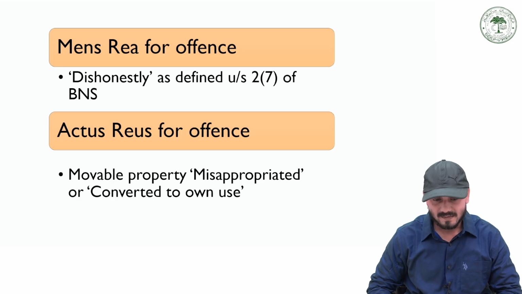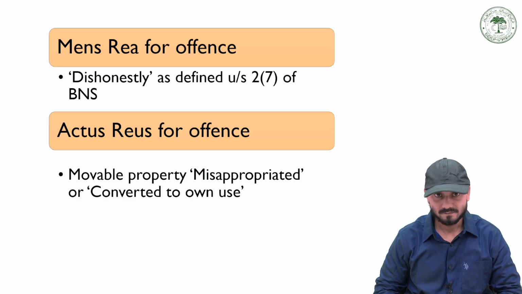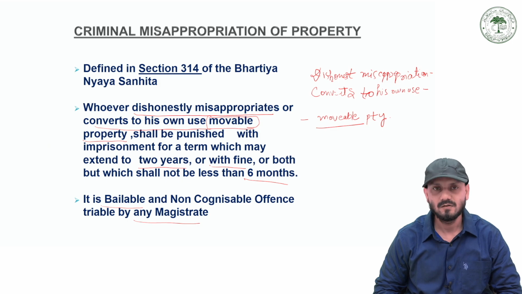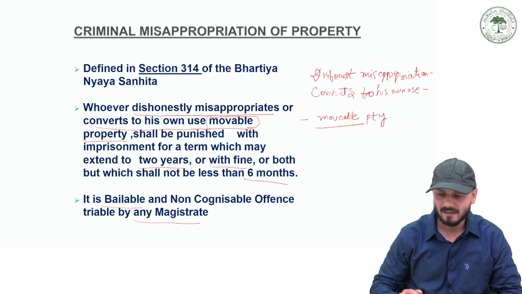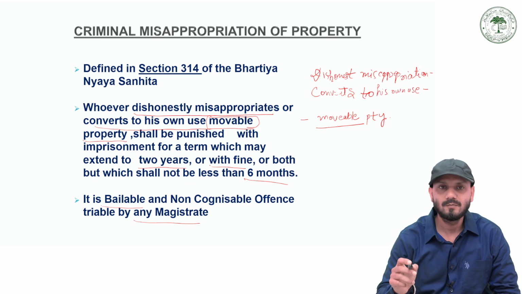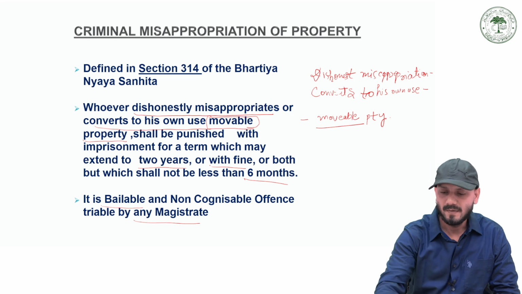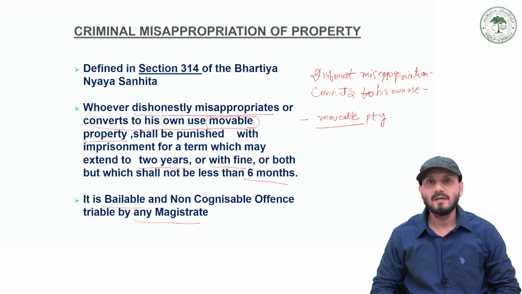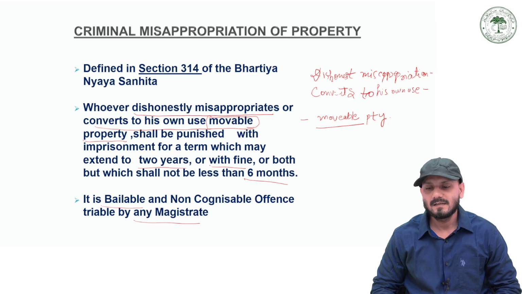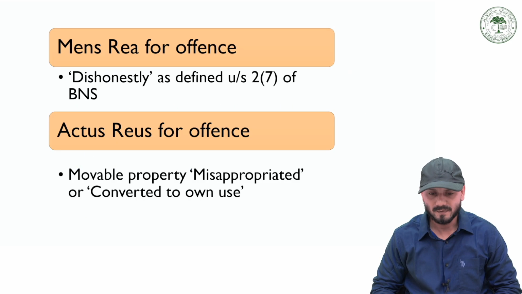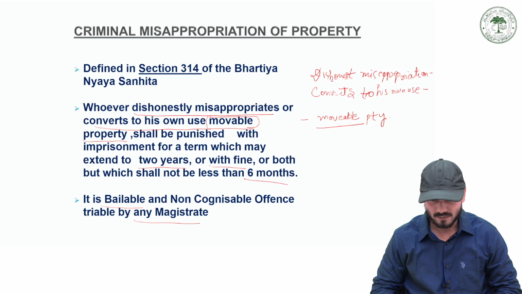So the mens rea in this offence is dishonesty. As we all know, there are two important elements of crime. First is mens rea and second is actus reus. The mens rea in this offence is dishonest misappropriation of property. And the actus reus for this offence is conversion to one's own use.